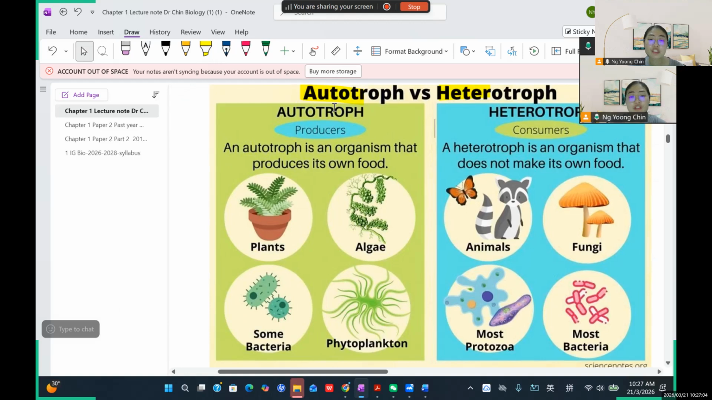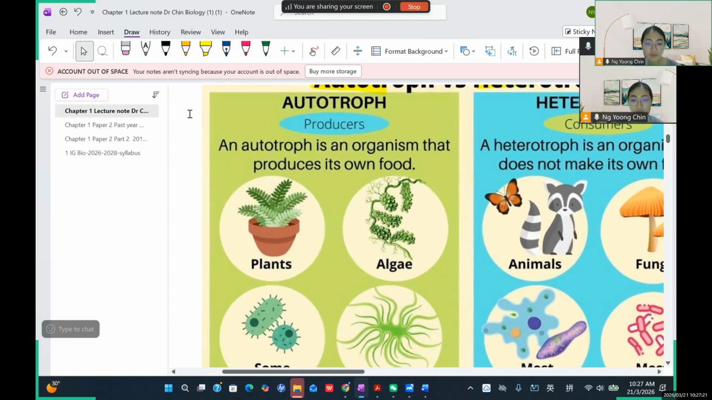So autotroph, referring to what? The organism that can produce their own food. Take for example plants. All kinds of plants will be the autotroph or producer. It's because plants can do what? Produce their own food. So what kind of process will it be? Yeah, well done, it is photosynthesis, right?